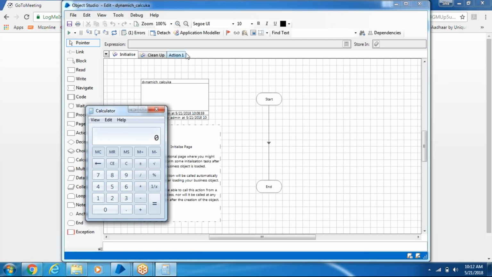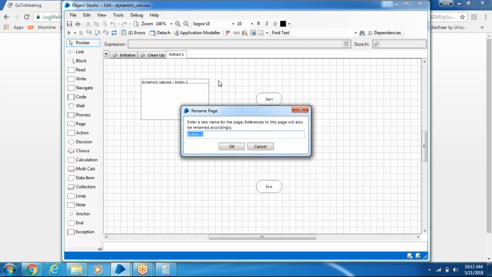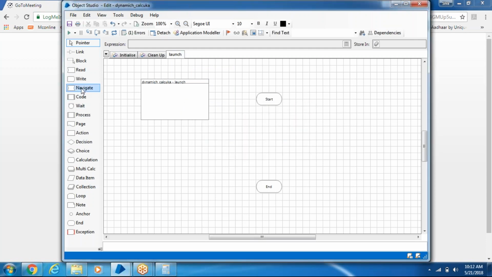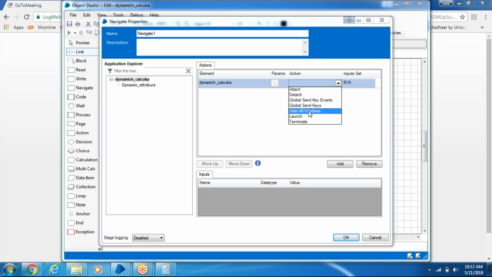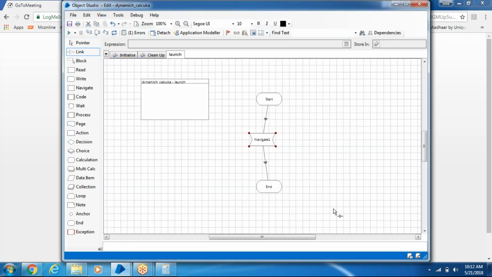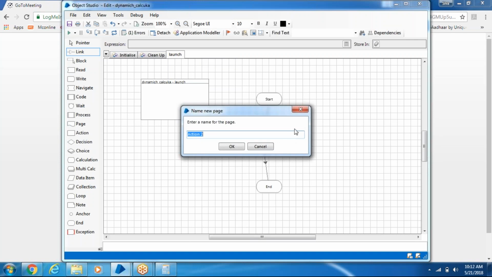Then how to use that element here? Now observe this. Right click, rename, launch. First thing is we need to launch. Use navigate, give the link, double click on this. Okay, we have launched.